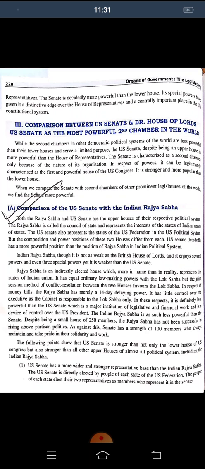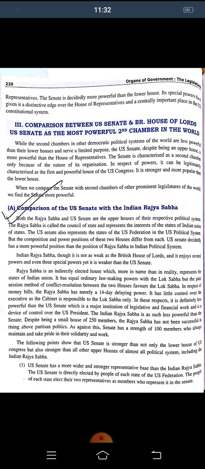The US Senate has a much more powerful position than the Rajya Sabha in the Indian political system. The Indian Rajya Sabha, though it is not as weak as the British House of Lords, enjoys several powers and even special powers, yet it is weaker than the US Senate.